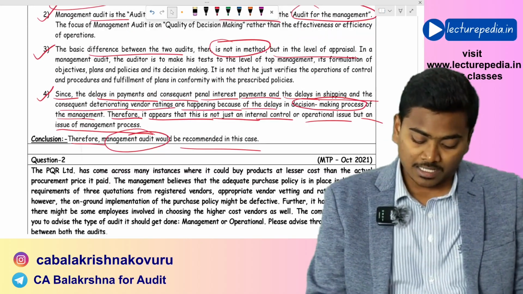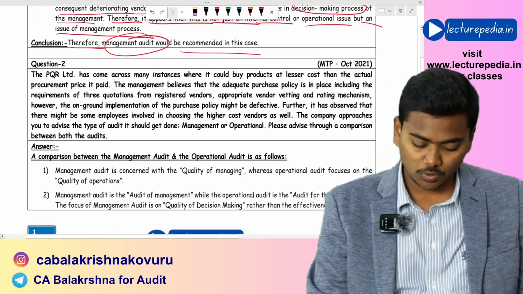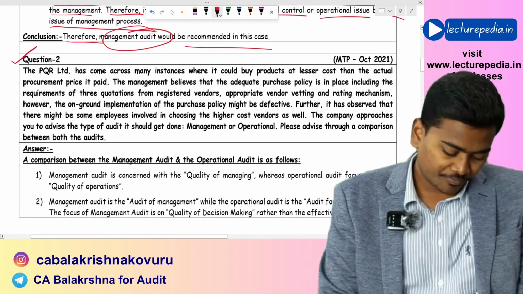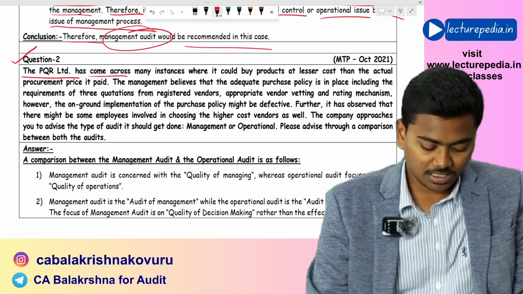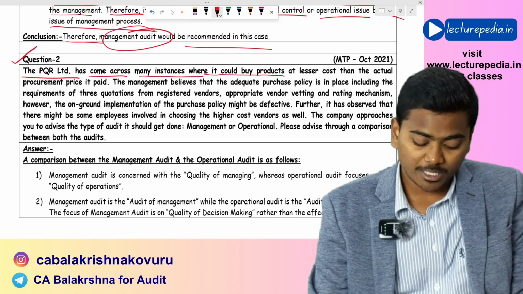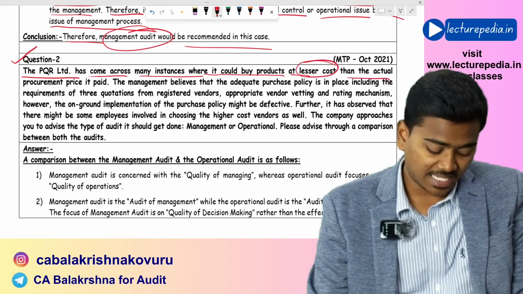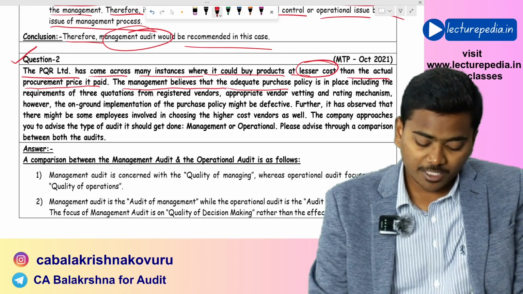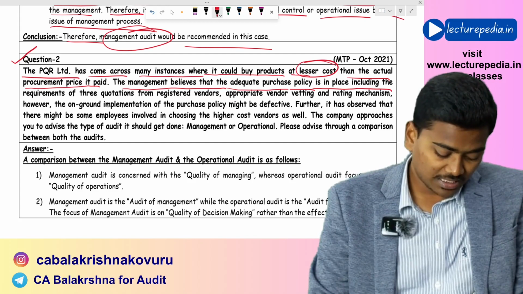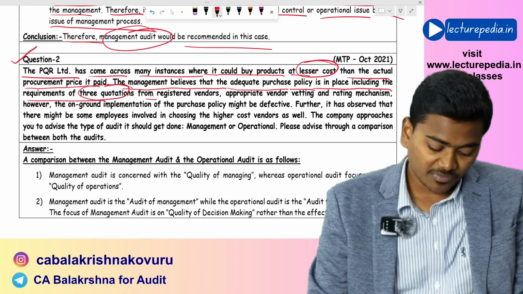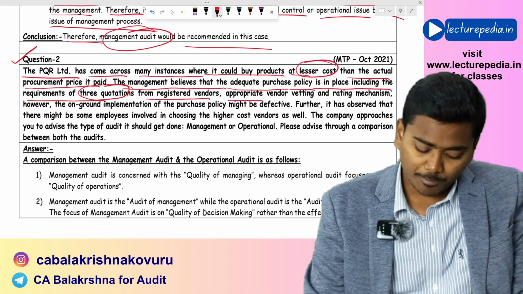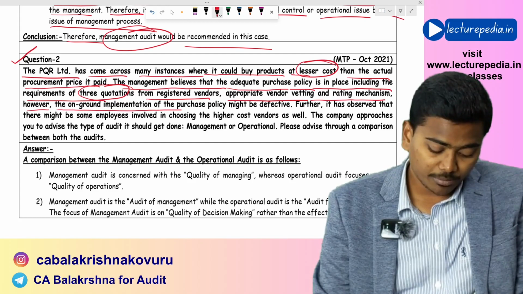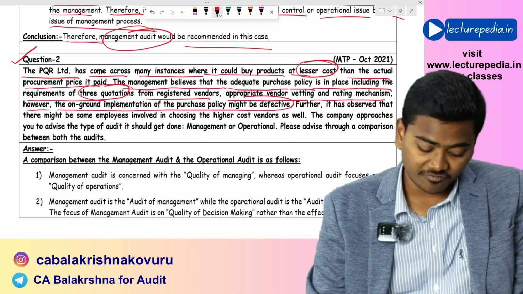Hope that is clear. A similar type of question, question number 2, but you'll find a slight difference. Let us see. Question number 2. PQR Limited has come across many instances where it could buy products at lesser cost than the actual procurement price it paid. The management believes that an adequate purchase policy is in place, including the requirement of 3 quotations from registered vendors, and an appropriate vendor vetting and rating mechanism. However, the on-ground implementation of the purchase policy might be defective.